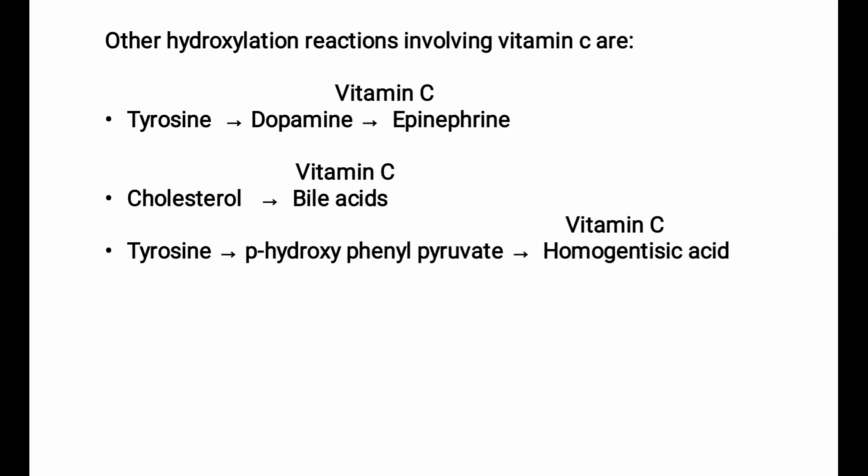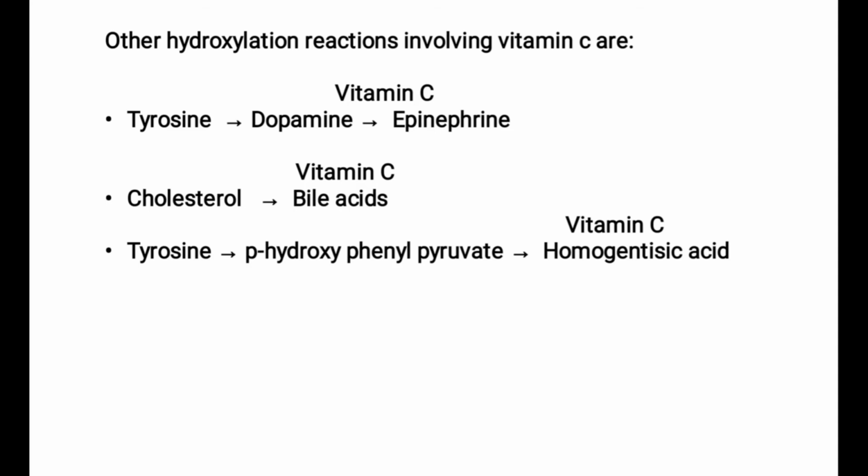For the conversion of cholesterol to bile acid, actually bile acids are products of cholesterol. It is a sterol. So bile acids are derived from cholesterol, but vitamin C is required for that.